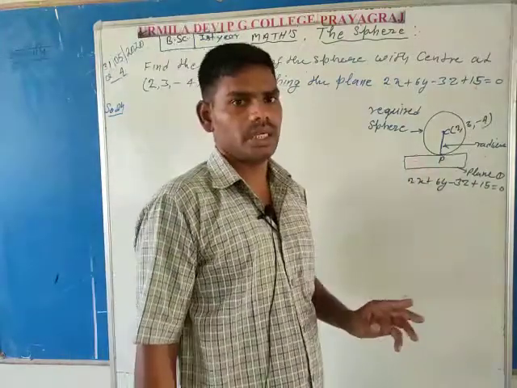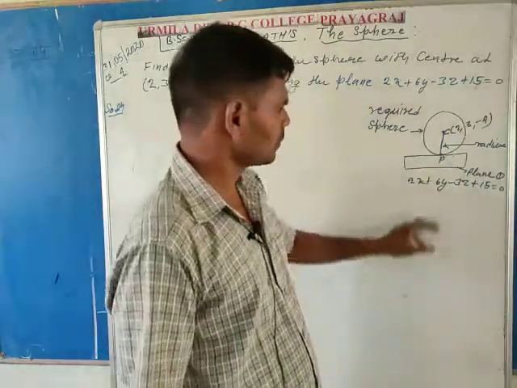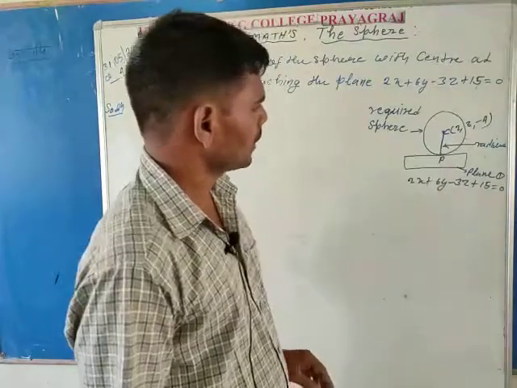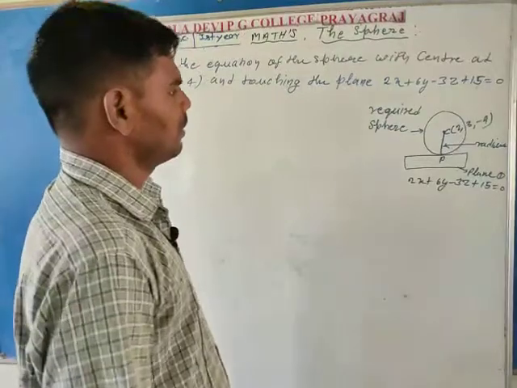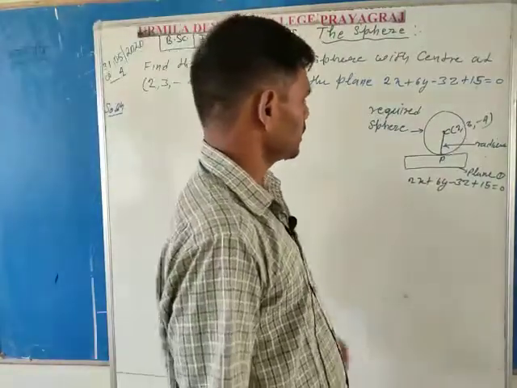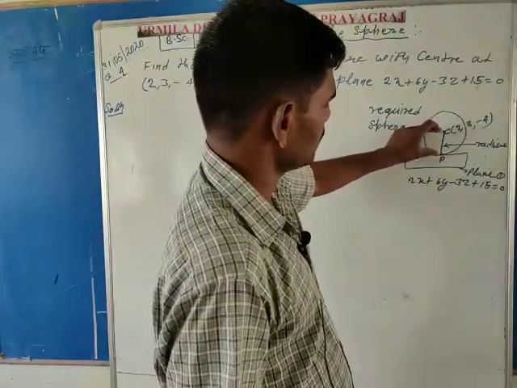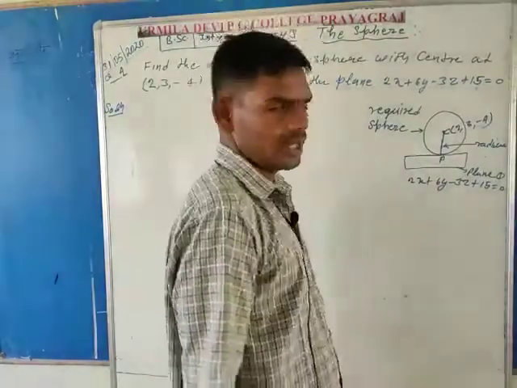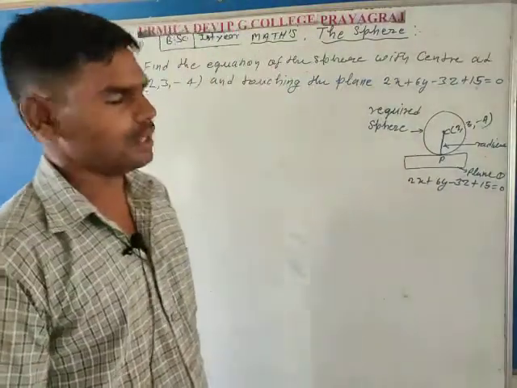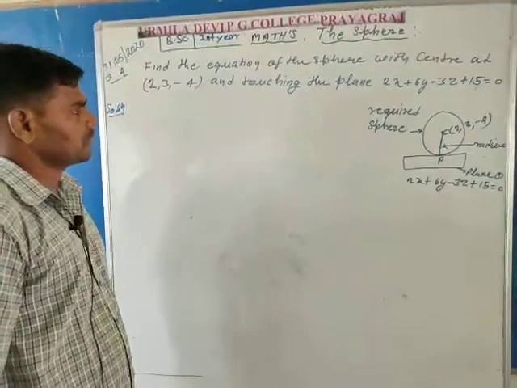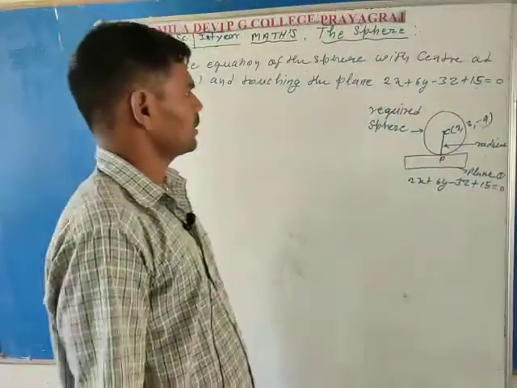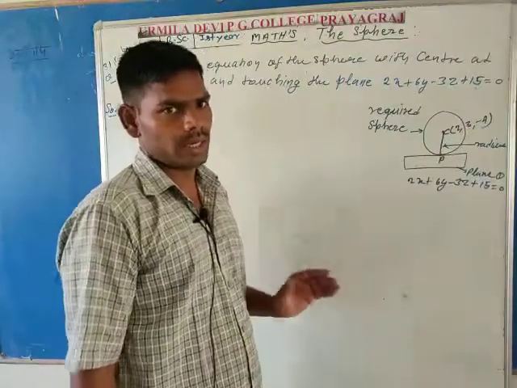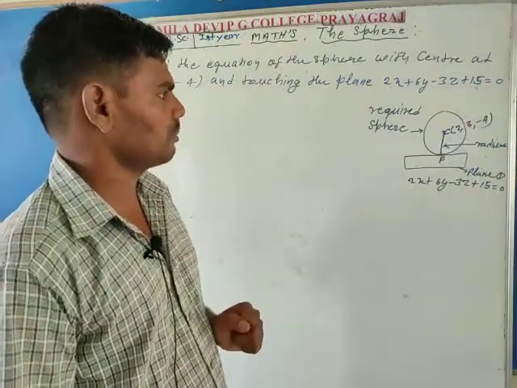Suppose that the touching point is capital P. So P is the touching point, therefore by the definition of a sphere and a plane touching the sphere, it is clear that the distance CP is equal to the radius of the sphere. And you know that if the center and radius of a sphere are given, then you can write the general equation of the sphere.